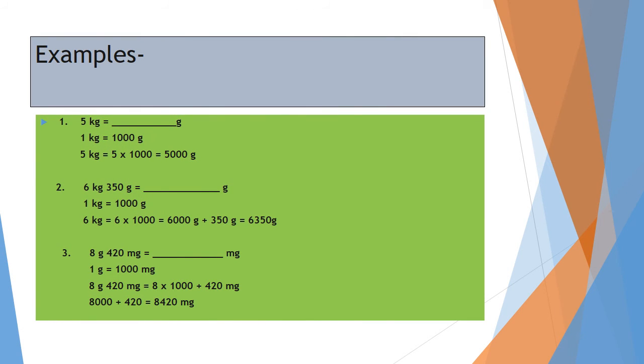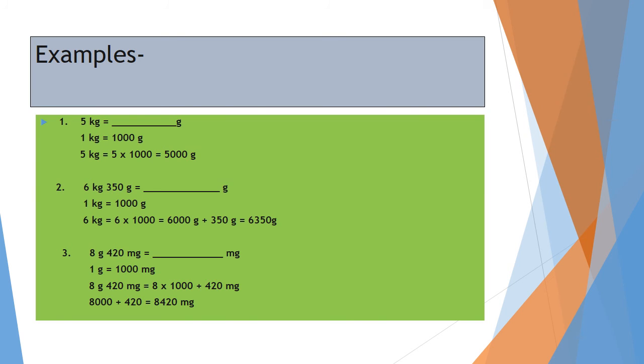We can understand this with an example: 5 kilogram is equal to 5 multiplied by 1000, which is equal to 5000 gram. Similarly, 6 kilogram 350 gram means the weight is given in 2 units. A thing is weighed and it shows 6 kilogram 350 gram, and when we have to represent it in only gram units, we convert by multiplying kilogram by 1000 and then adding 350 gram.